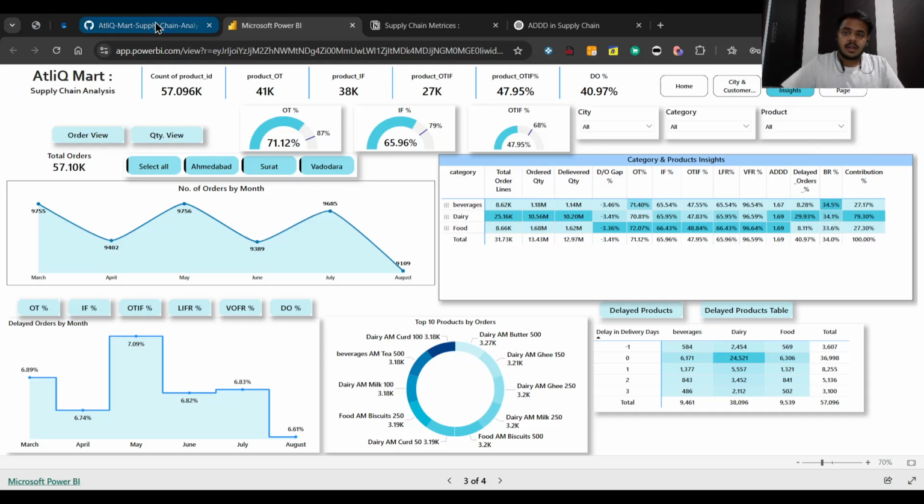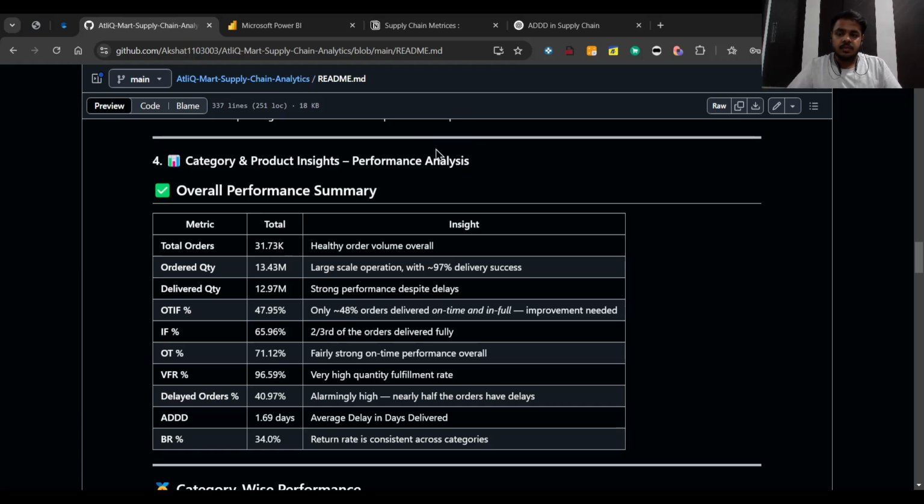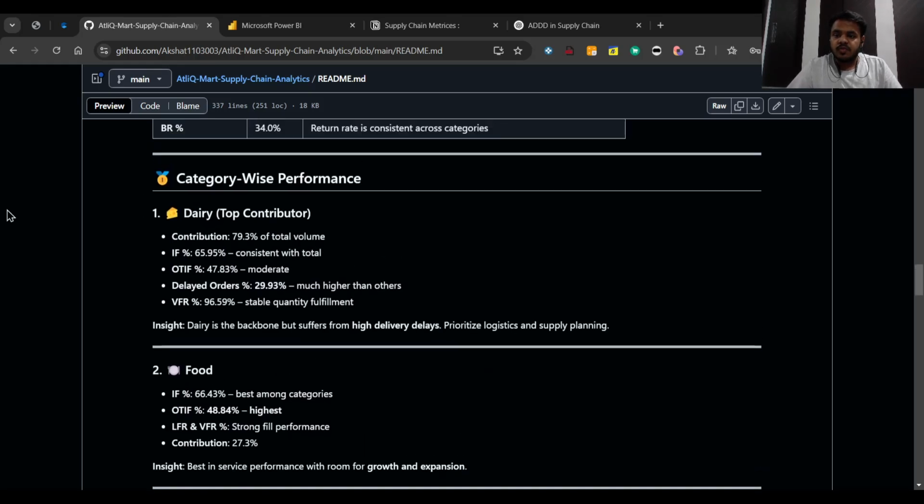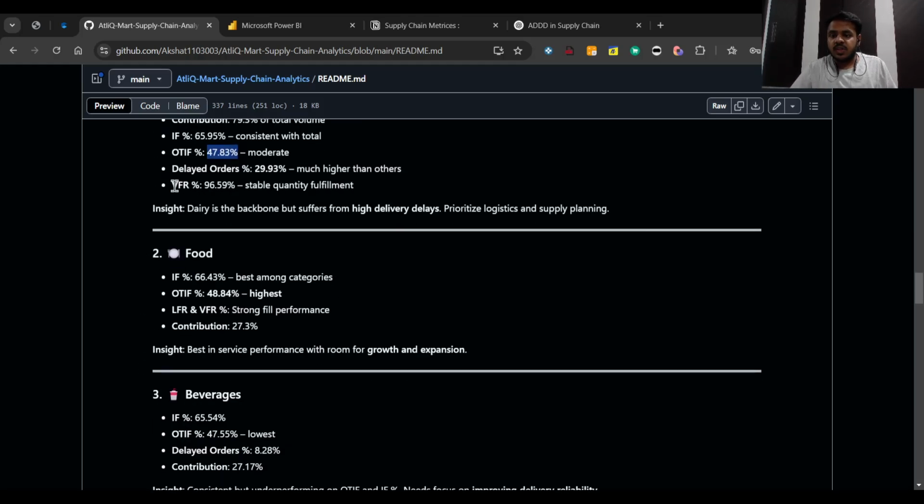Now, let's understand the insights. If you see, dairy is the top contributor. Why? Because it contributes around 79% of total volume. Also, the IF percentage is 65.96%, and the OTIF percentage is 47.83%, which is moderate. Now, the VFR is 96%, which is very stable, with sufficient quantity fulfillment.